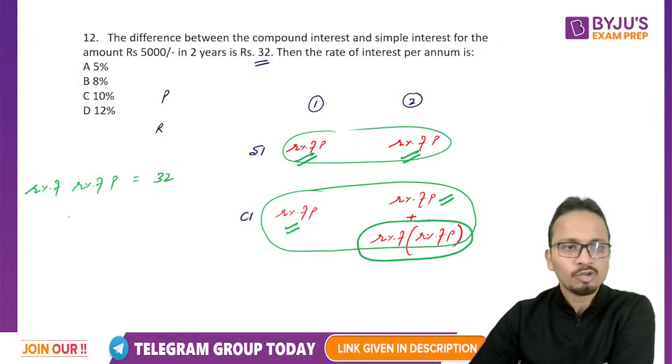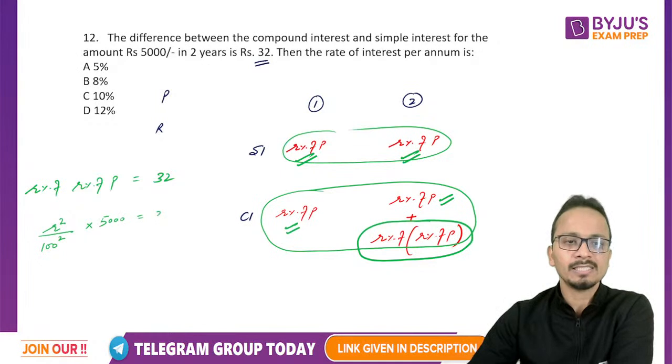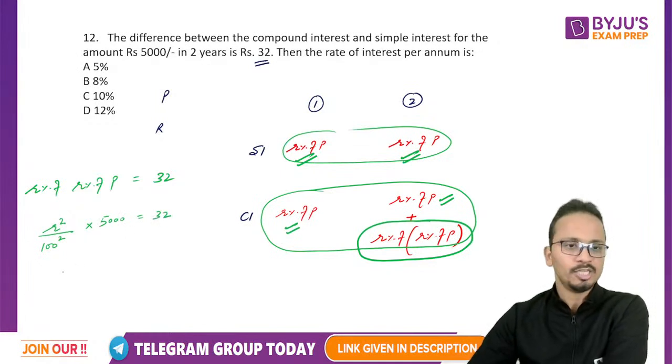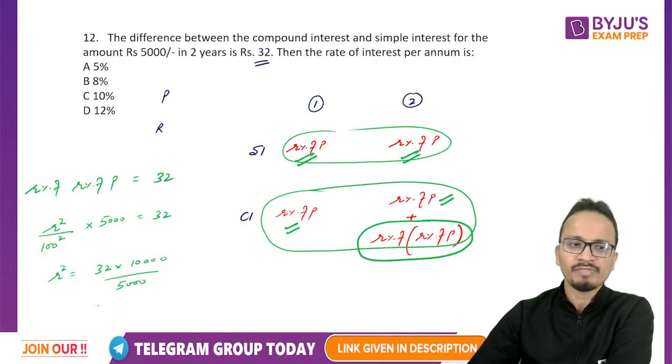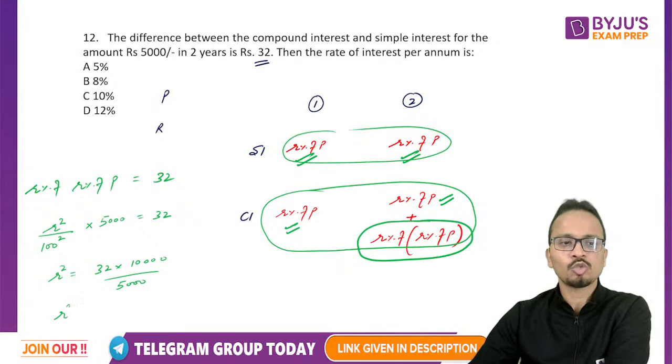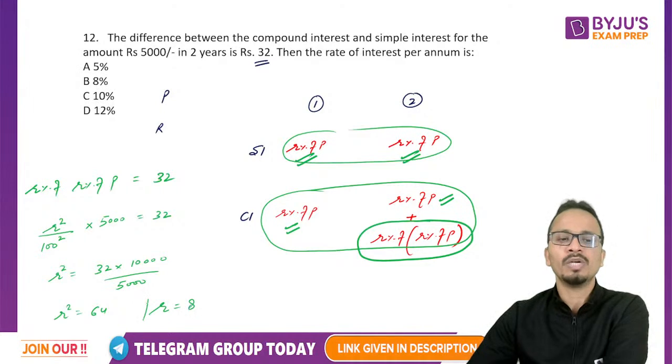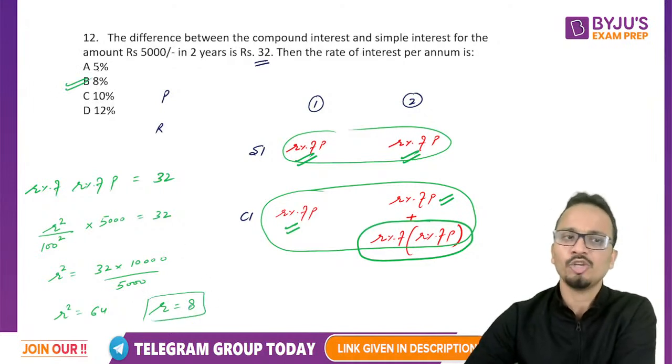So you can do the calculations. The value of P is 5,000. So R square upon 100 square multiplied by the principal, which is 5,000, is equal to 32. So the value of R square will be 32 multiplied by 10,000 divided by 5,000. 10,000 upon 5,000 is 2. So R square will be equal to 32 into 2, that is 64. So the value of R will be equal to 8, and hence this will be your answer.